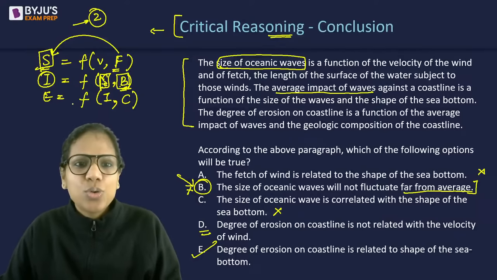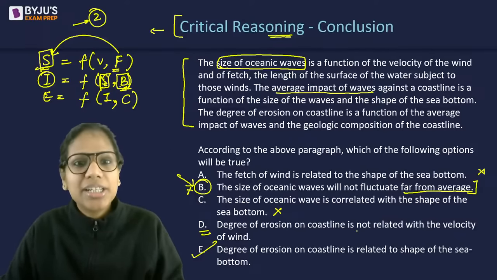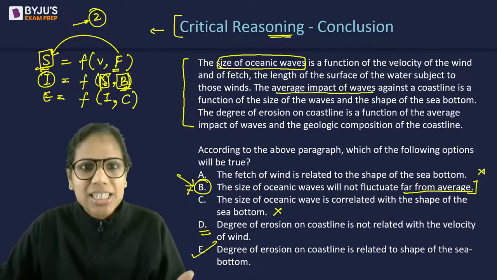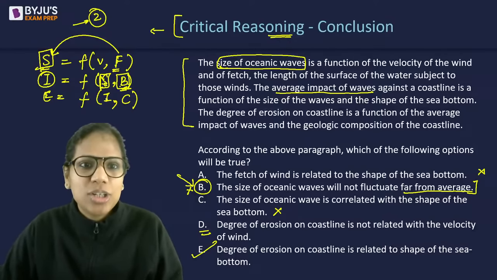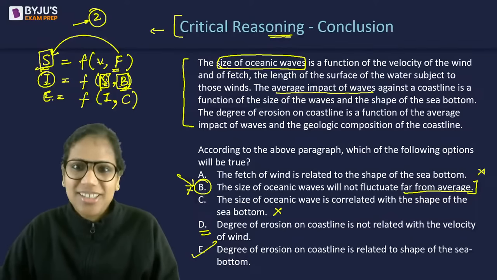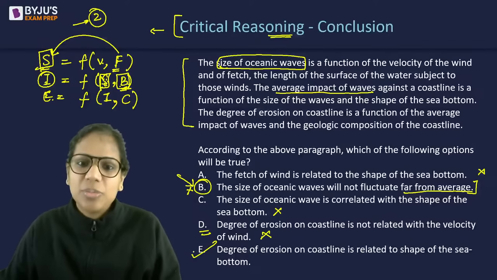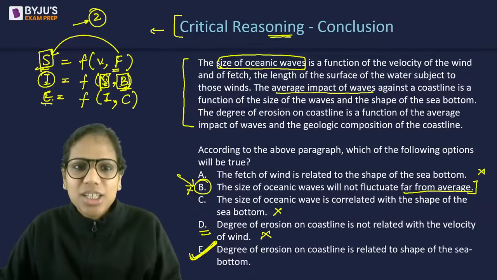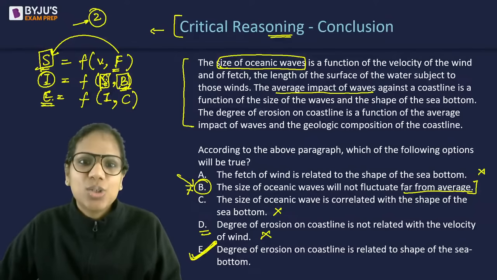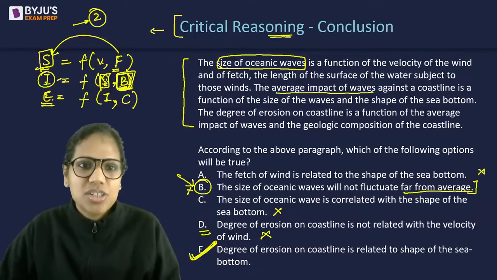D. Degree of erosion on a coastline is not related with the velocity of the wind. It is, because erosion is dependent on impact. Impact is dependent on size. Size is dependent on velocity. So indirectly, yes, it is related. So eliminated. E is the answer. The degree of erosion on a coastline is related to the shape of the sea bottom, because it is related to impact.